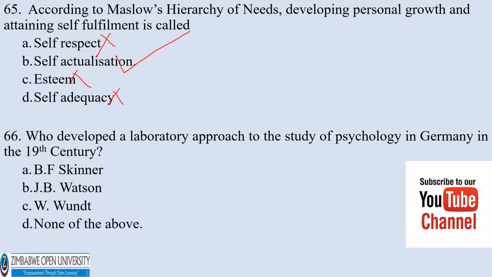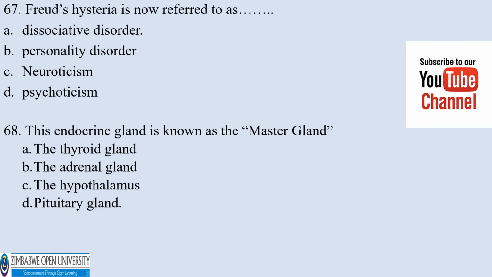Number 66, who developed a laboratory approach to the study of psychology in Germany in the 19th century? A, B.F. Skinner, B, J.B. Watson, C, Wundt, D, none of the above. The correct answer is C, Wundt. Number 67, Freud's hysteria is now referred to as A, dissociative disorder, B, personality disorder, C, neuroticism, D, psychoticism. The correct answer is A, dissociative disorder.